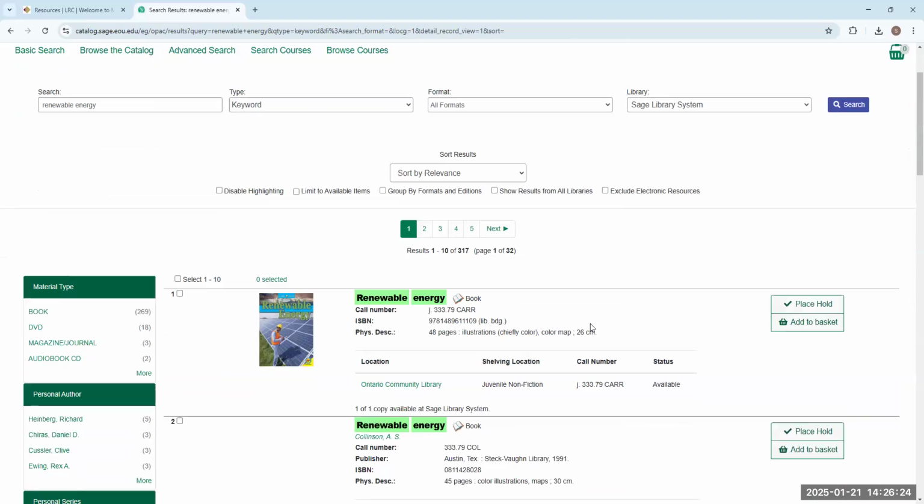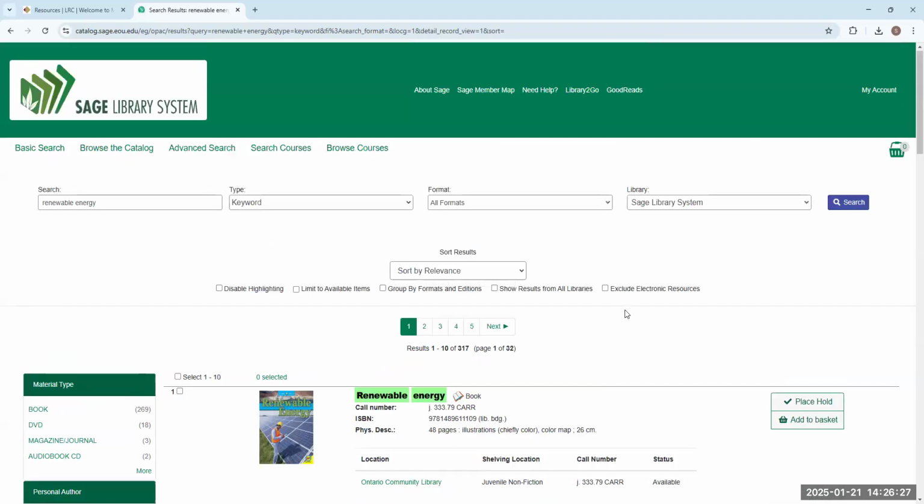Now, what I'm going to say is that it's great that we have access to this. It's fantastic. It makes sure that we have all the information that we can for you guys. But what I will say is that oftentimes it can take up to 2 weeks to get books in from other libraries across the state. So if it's a few days before your assignment is due and you're really wanting to read a specific book about it, but we don't have it here, we have it somewhere else, I would recommend not relying on the system to get it here in time for your assignment, unfortunately.